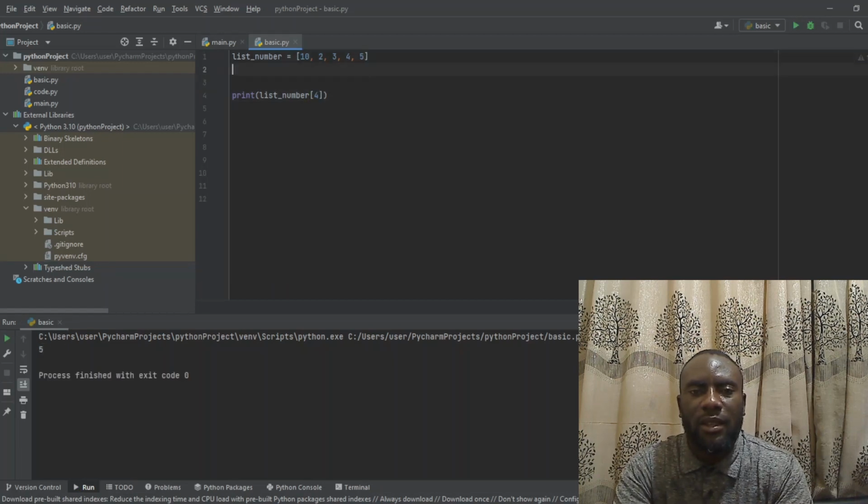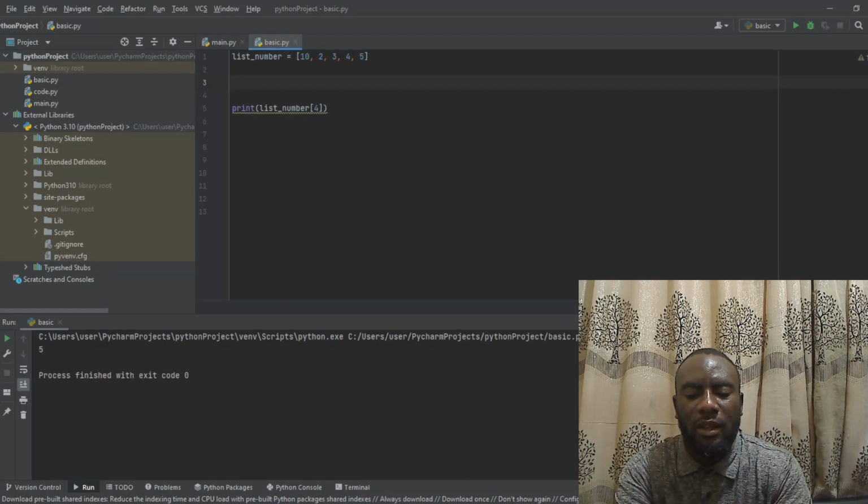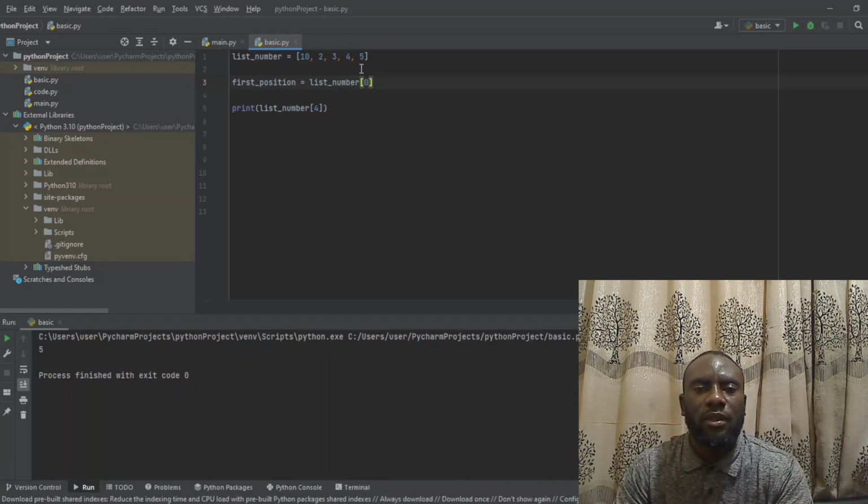You can still create another variable. You can say first position is equals to, then we'll say list numbers, then we'll put 0, that is first position.